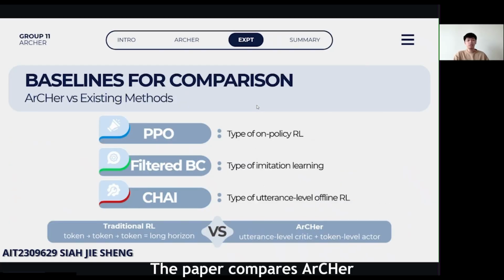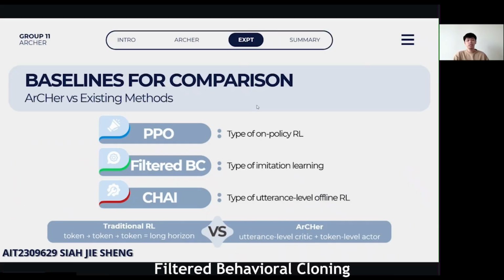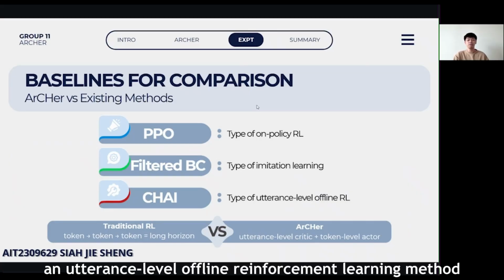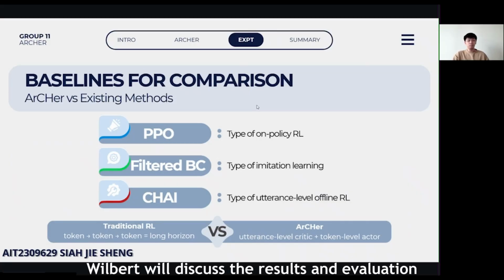The paper compared Archer with several baseline approaches. This includes PPO, a widely used on-policy reinforcement learning method, filtered behavior cloning, which is an imitation learning baseline, and CHAI, an utterance-level offline reinforcement learning method. That's all for my talk. Next, Robert will discuss the results and evaluation.